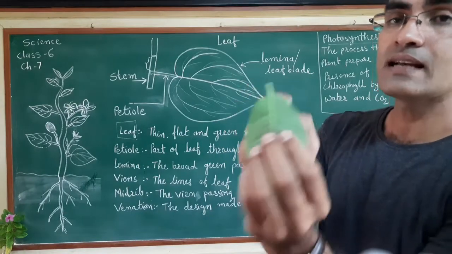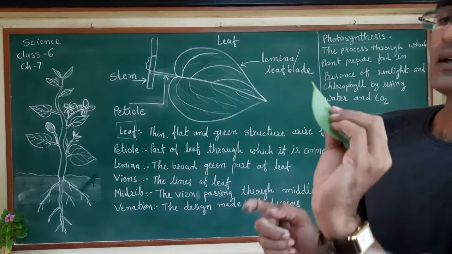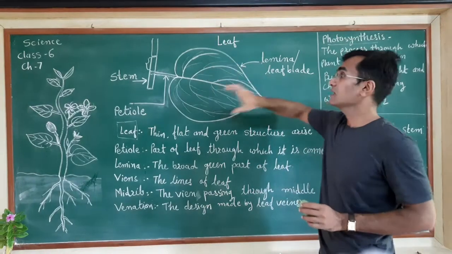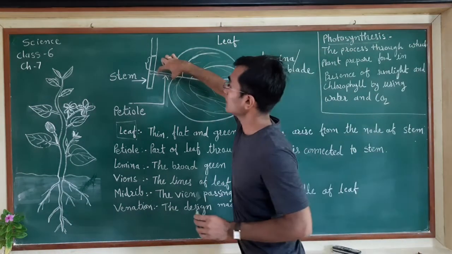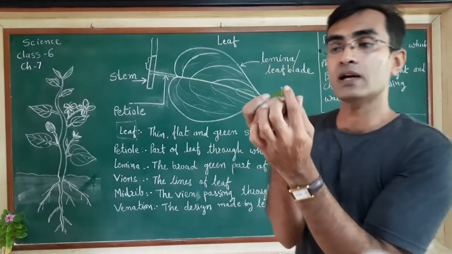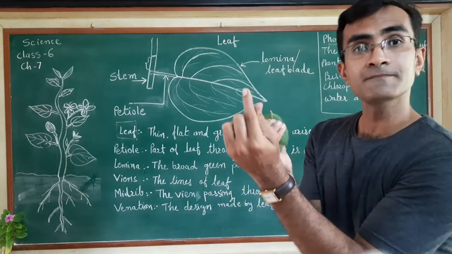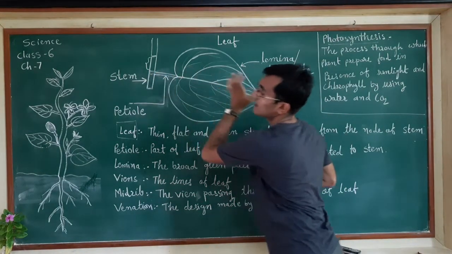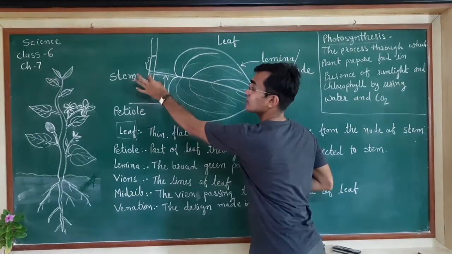Can you see this? This is the petiole. So if you draw the structure, this petiole is over here. This leaf is connected through the petiole to the stem. This is the part which is called the petiole, which is connected to the stem.